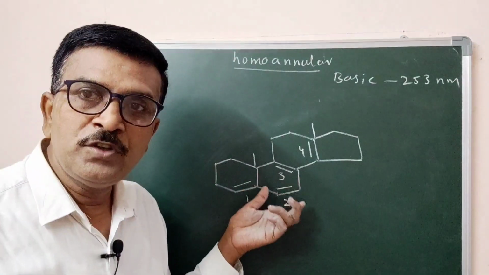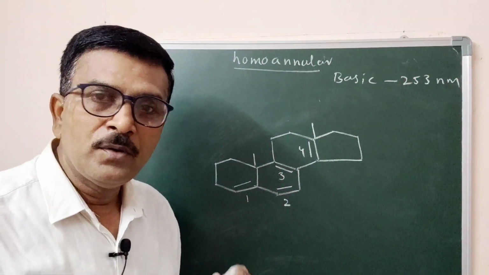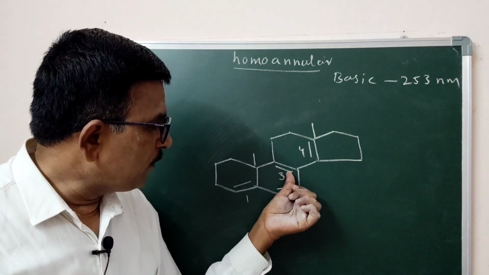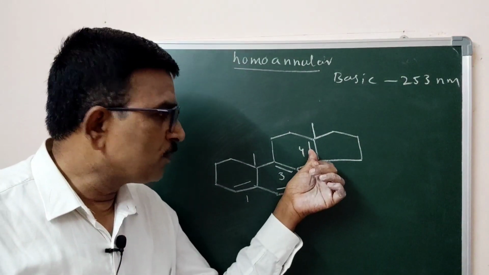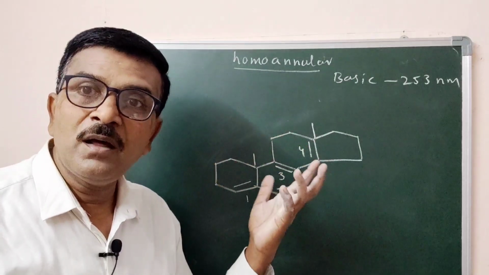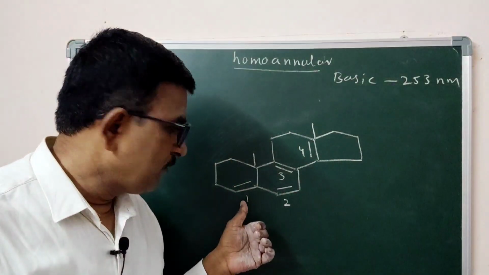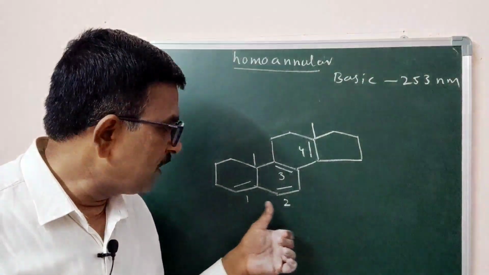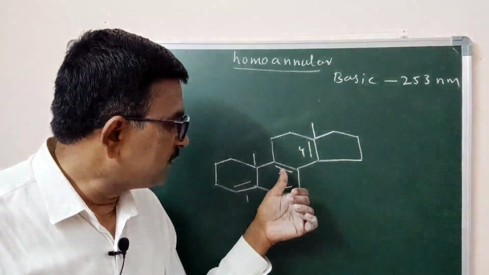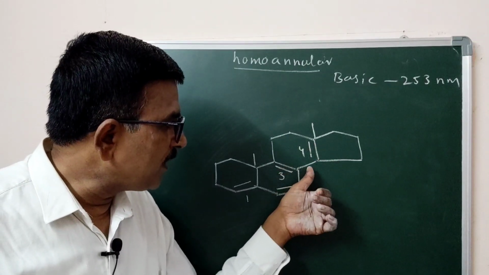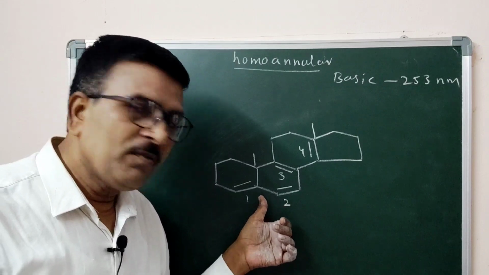So we have chosen homoannular, basic value 253 nanometer. Now say the 2,3 double bonds are homoannular. The first double bond and the fourth double bond are extra double bonds conjugating with the 2,3 double bonds. The first double bond is in conjugation with the second double bond, and the fourth double bond is in conjugation with the third. These are separated by one single bond.